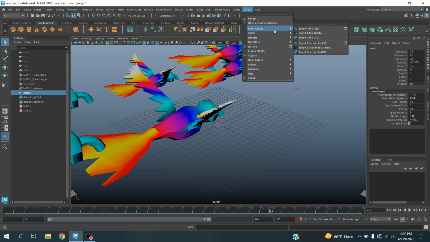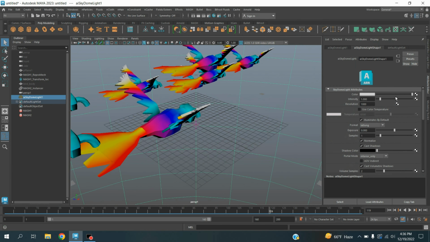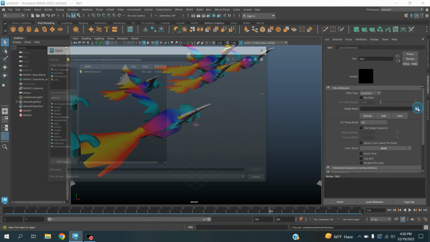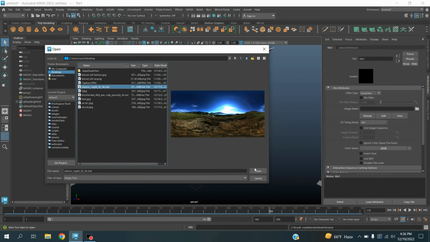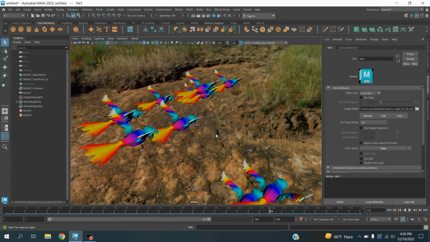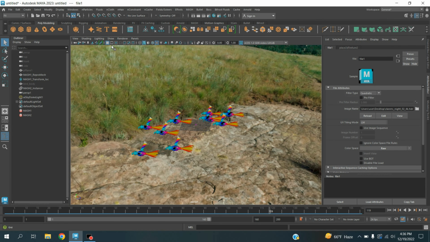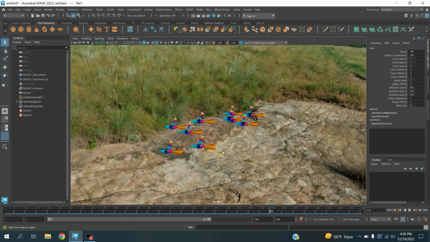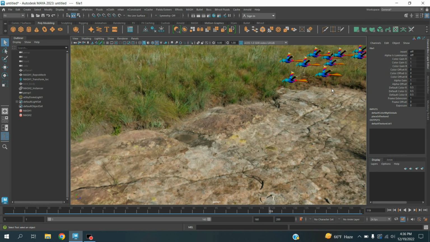Go to Arnold, Light, take a Skydome light, open the Attribute Editor, on the Skydome color checker box select File, connect an HDRI image. I downloaded the image from Google. Turn off the grid, move this one here.